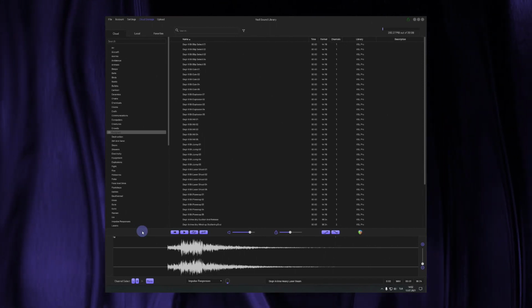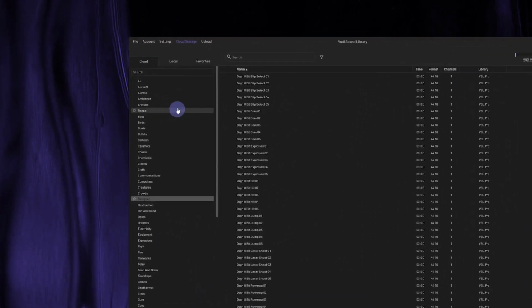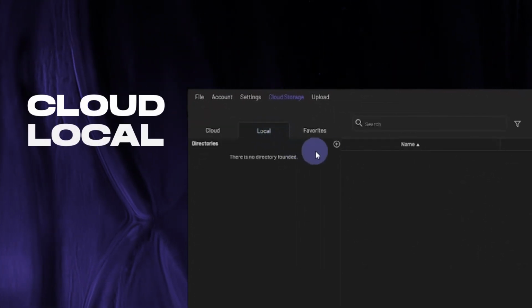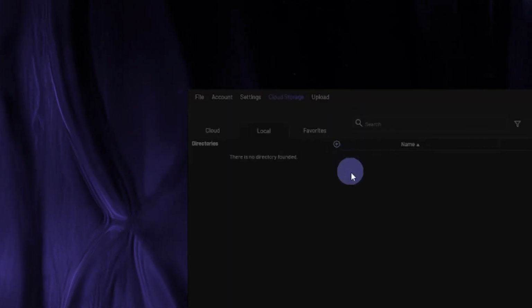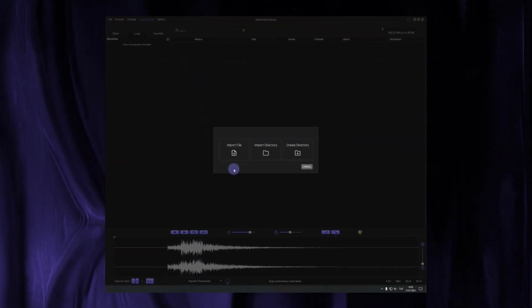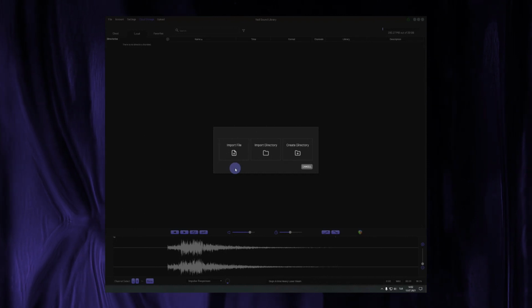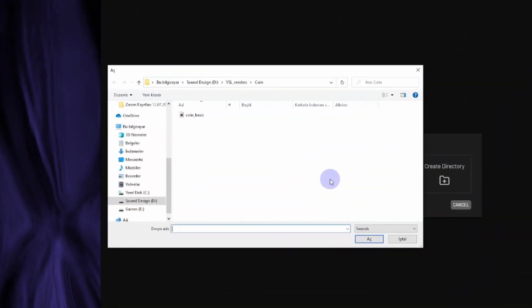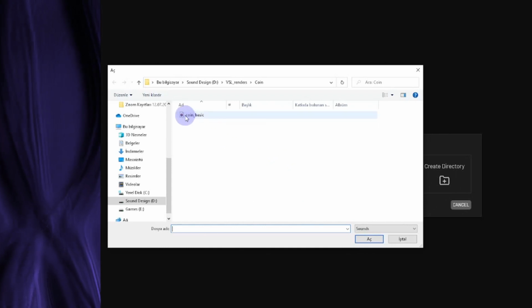After downloading Vadi Sound Library, we see three different sections on the upper left: Cloud, Local, and Favorites. After opening the Local section, you'll see the plus sign just below. Click on it and choose one of the two different import types on the pop-up menu.